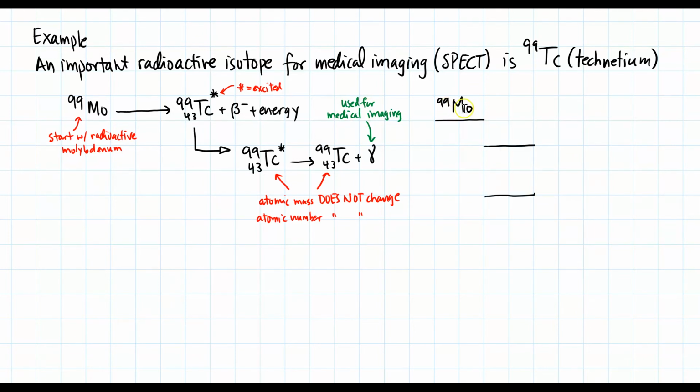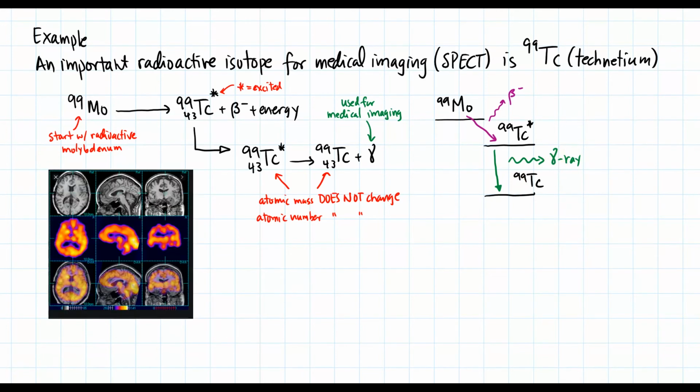I start with molybdenum-99, which is in a higher energy state, and then it decays beta-wise. As molybdenum decays, it leaves technetium in an excited state after emitting that beta minus particle. The excited technetium then decays to a de-excited state, and it's this gamma ray that is emitted here. This is an image of a false color gamma emission coming from the brain, and that's exactly where that gamma ray is coming from to produce this image inside the brain.